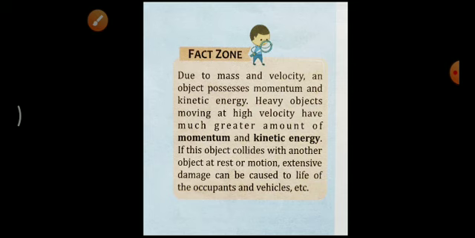Because of that reason, if one object is moving very fast and another object is at rest, when the moving object collides with the other object, extensive damage can be caused to the life of the occupants and vehicles, etc. After an accident we cannot recognize the vehicle, the design of the vehicle is totally changed, yes or no, because of that greater amount of momentum or kinetic energy.